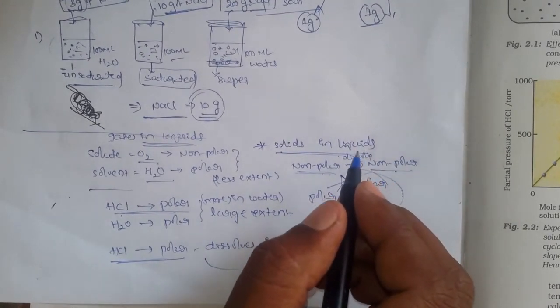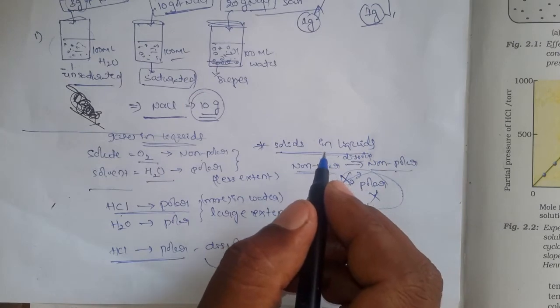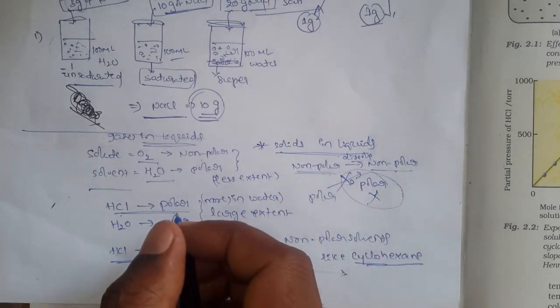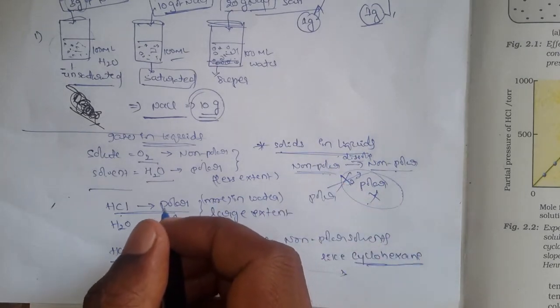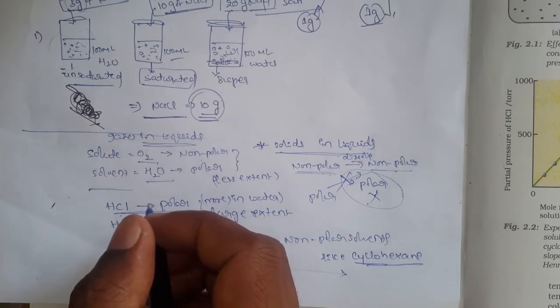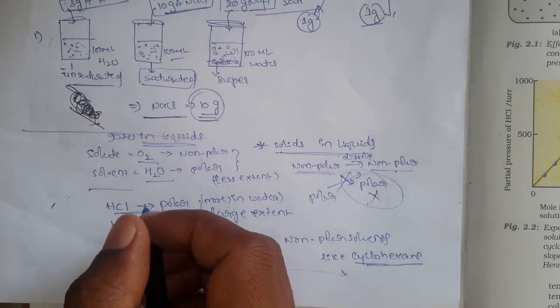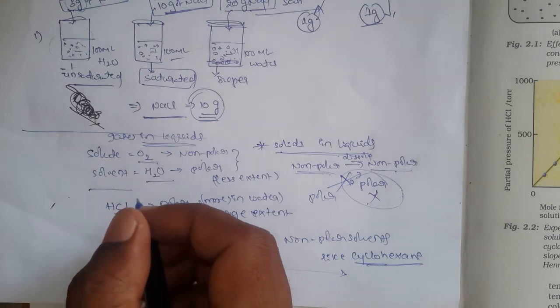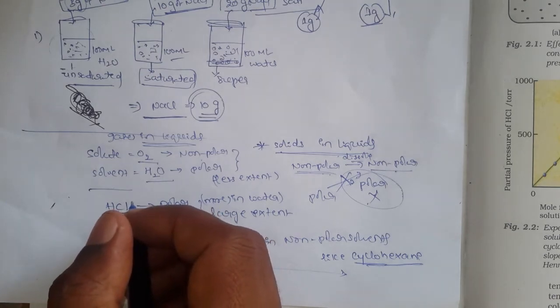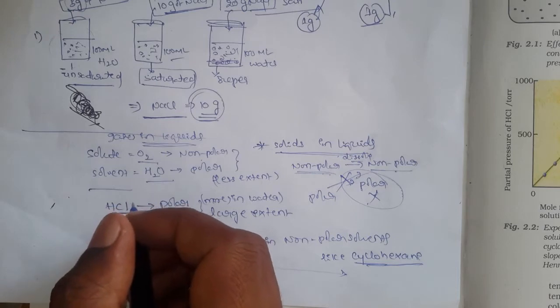There it is a thumb rule, but here it is not like that. Here the polar can dissolve into polar solvents and also into non-polar solvents. Similarly, non-polar solutes dissolve into non-polar and also into polar solvents. But the extent is different. How much is the extent different?